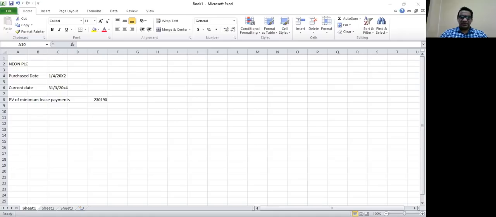And also we are told the annual lease payment is 59,180 and the residual value is 30,190. The lease period is 5 years.